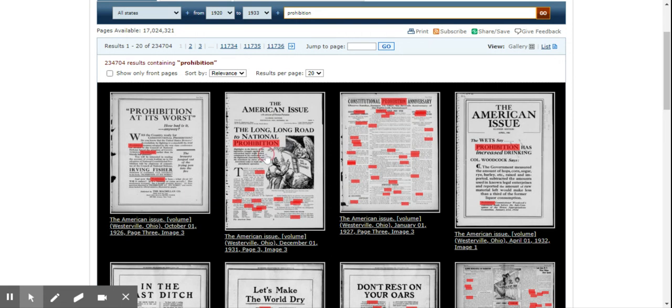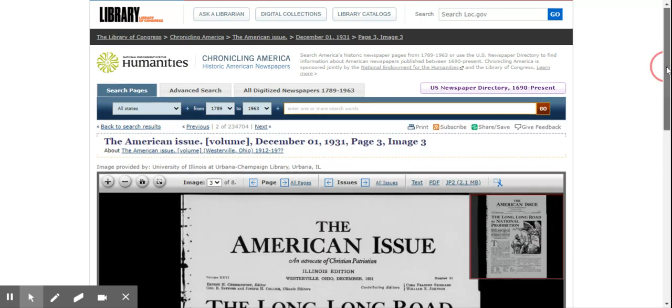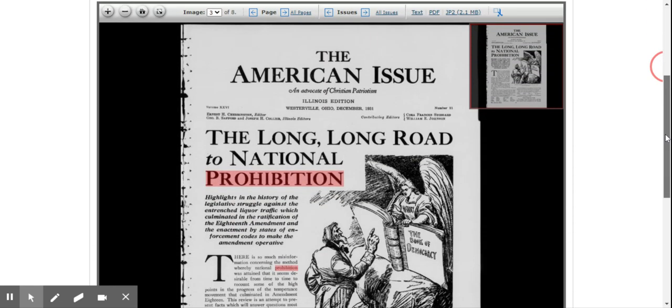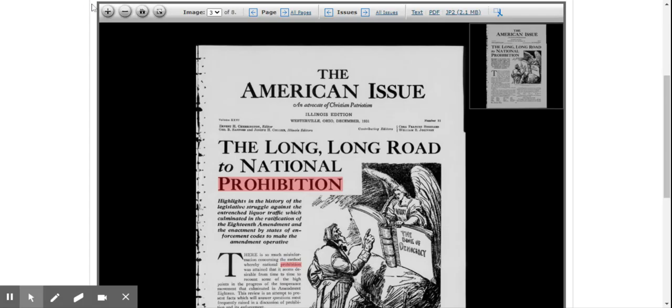I'm going to click on this one. Let's say I find this one the most interesting. I can go to the newspaper and I can flip through pages if I like by using this section. I can specifically go to a specific page with the drop down and pick a page that I want. If I want to make the screen bigger, I can go over here to the top left and make it full screen. I can pop out of that if I'd like.